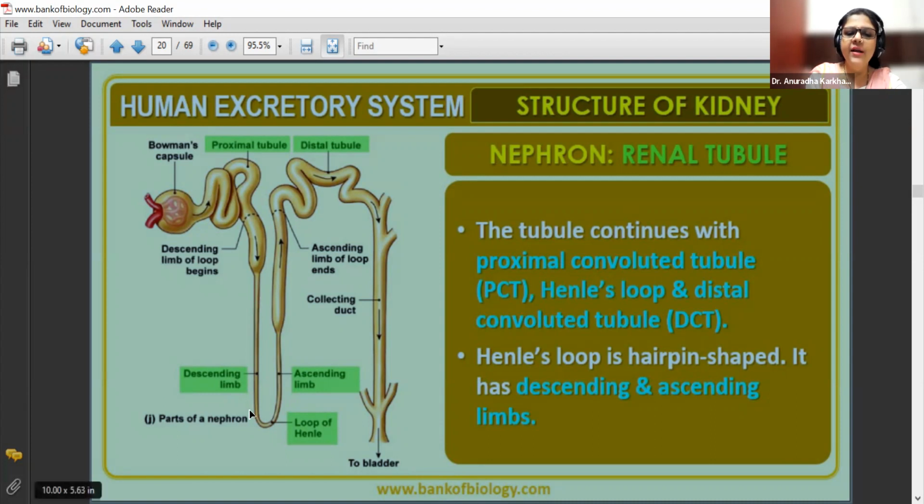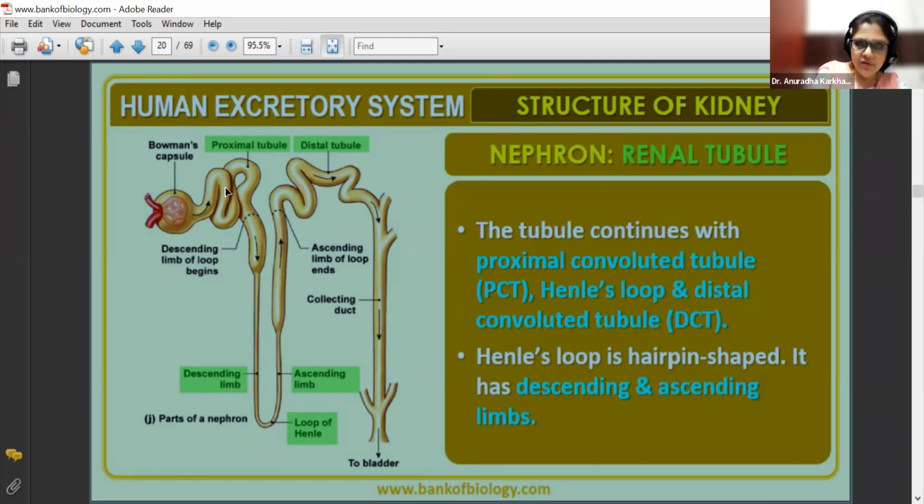See, it is descending. Descend means to come down. Then this is your U-shaped loop. Then this is the ascending limb of the loop of Henle. Here the loop of Henle ends. Why do we say it ends? Because now again the convolutions have started. Twisting has started again. But look how far this is from the glomerulus. Therefore this tube will be called as distal convoluted tubule.